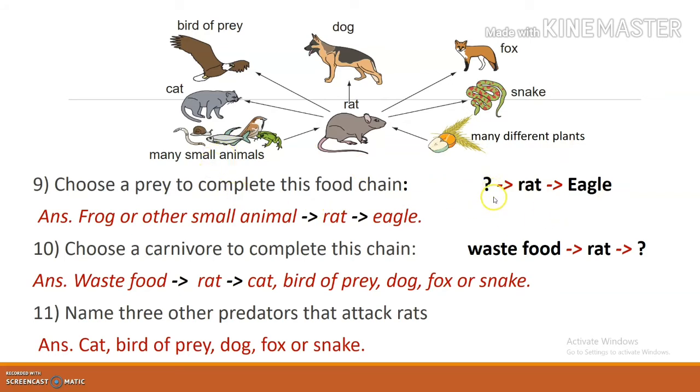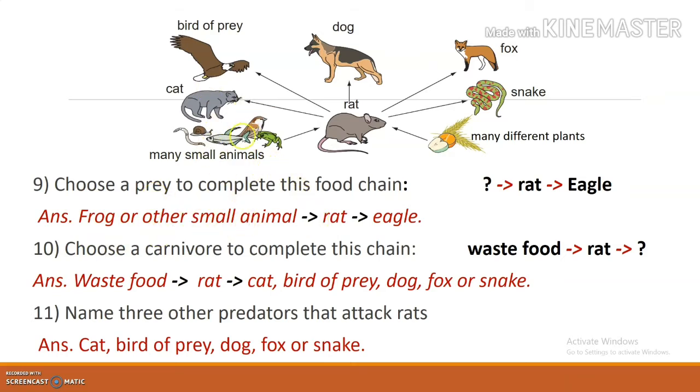That means one question mark is there. Which animal or plant belongs here? It is eaten by rat. The rat is, in turn, eaten by eagle. So from this diagram, this is eagle, right? So the rat eats something. What does a rat eat from this diagram? Two things a rat eats: many different plants, and many small animals. So you can write frog or any other small animal that is eaten by rat.